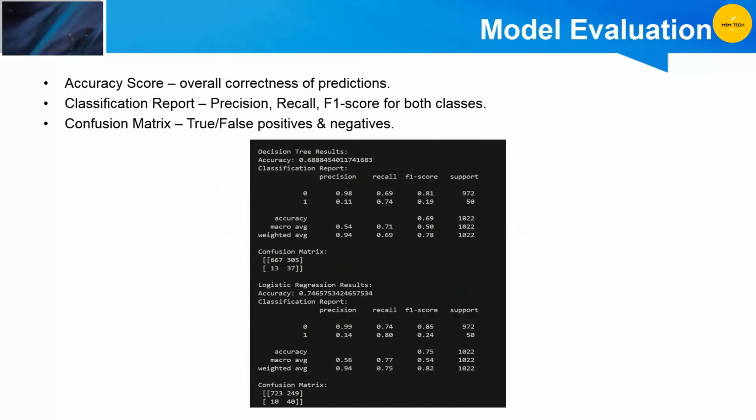To see how well my models worked, I looked at accuracy, which tells the overall correctness; precision, recall and F1 score to see how well the models detected strokes correctly; and the confusion matrix, which shows the true and false predictions in detail.